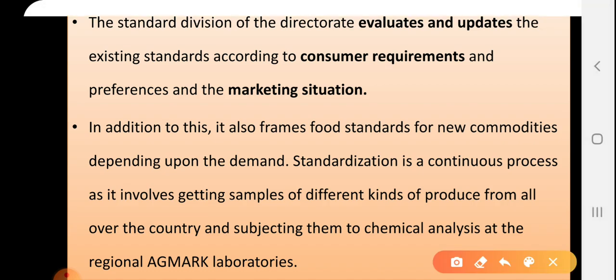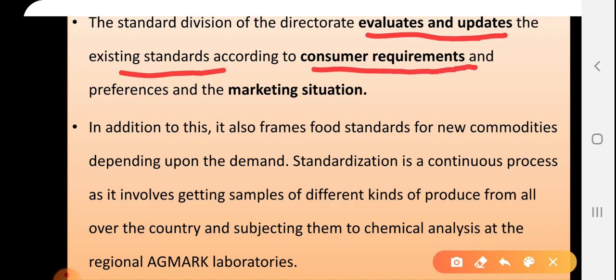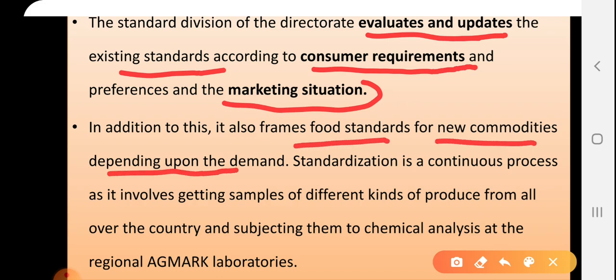So this standardization division of the directorate continuously evaluates and updates, making changes in the existing standards according to customer requirements or according to the trends going on in the markets. In addition to this, it also frames food standards for new commodities depending on the demand. If there is a demand for any new commodity, they will form the standard for that new commodity, depending on demand in the markets.